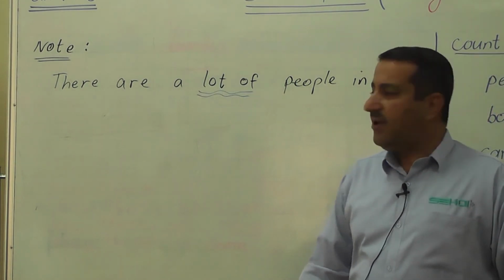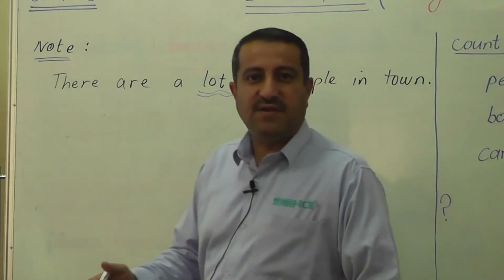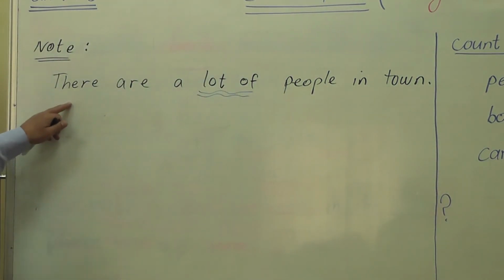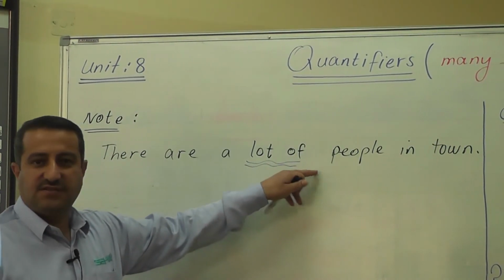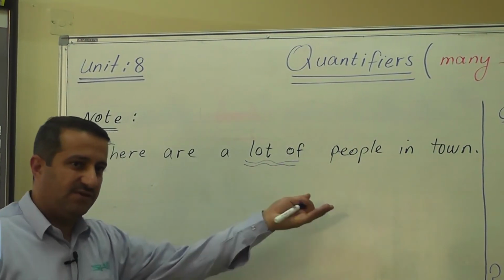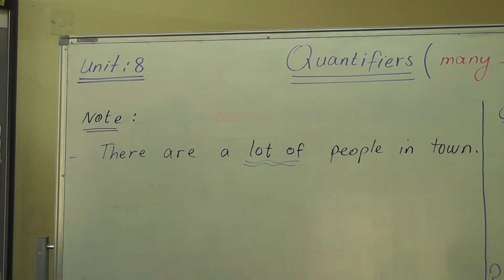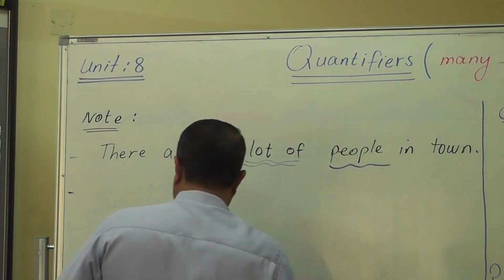Generally, people do not say there are many people in town, which is not a big mistake, by the way, because many people say it. But preferably, and yet better as well, we say there are a lot of people in town. Okay, this is in positive sentences. People do not usually use many. This is for countable nouns, okay?